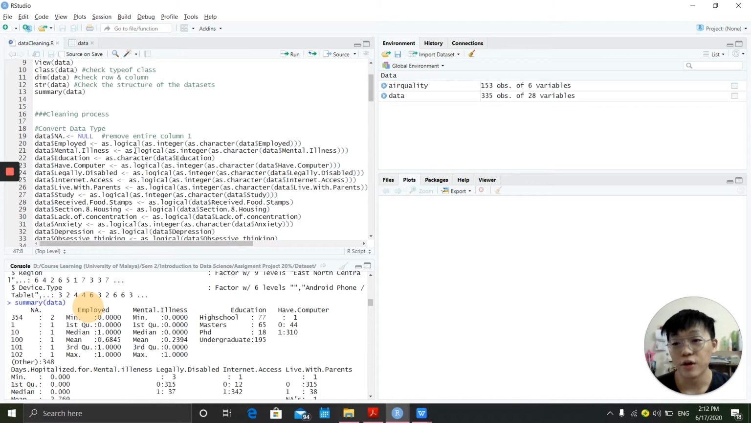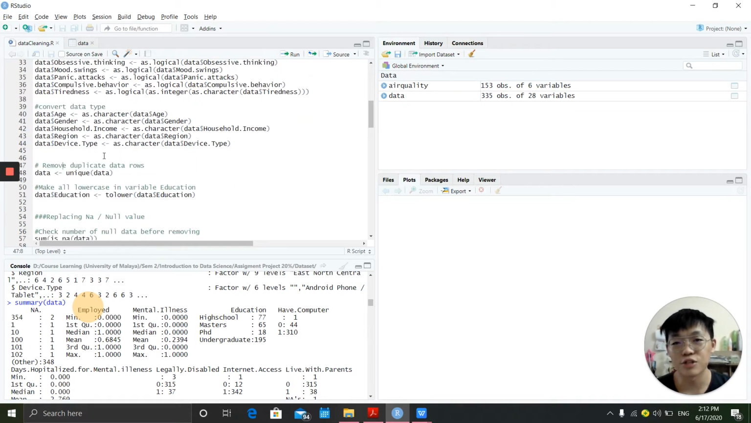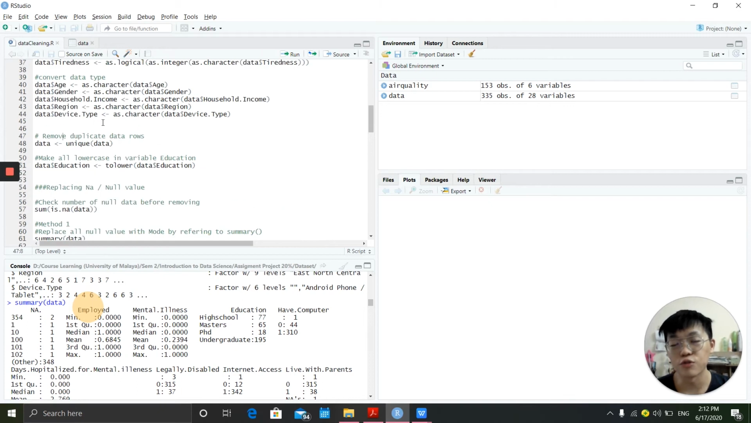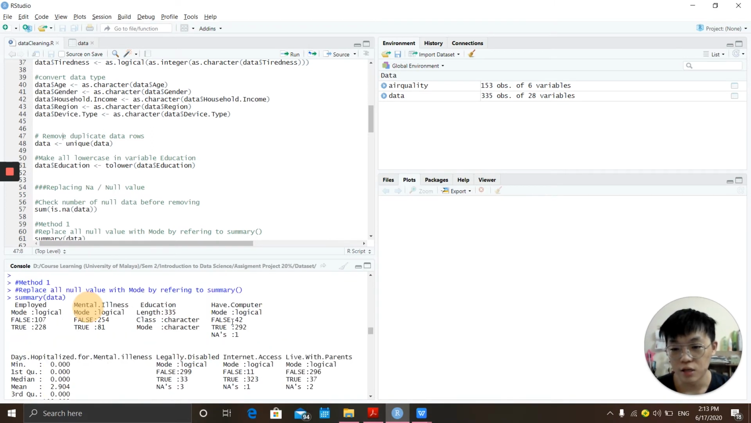Firstly, I will convert all the data types to the data types that I want. After that, I eliminate or delete the duplicate rows. After deleting the duplicate rows, I fill in the null values with the mode of the data. For example, as you see here, for the computer data type, the mode of the data is the true value. So I will fill in this null value with true.